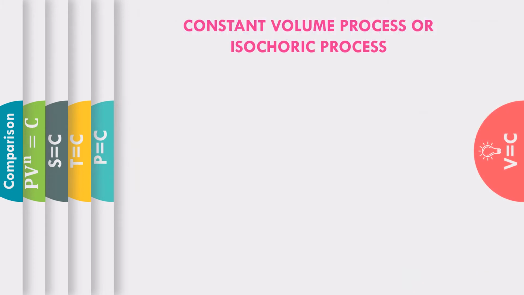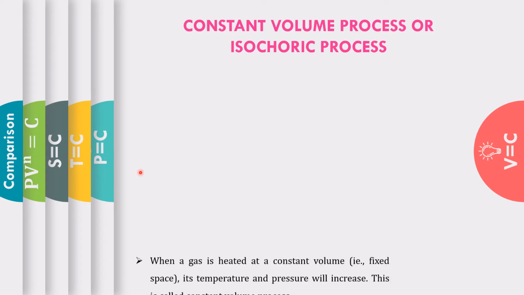The first one is the constant volume process. So what is a constant volume process? In this process, volume is constant throughout the process. We have properties like pressure, volume, temperature, entropy, enthalpy, which are available for any system or substance. Keeping one parameter constant, here the volume, is called a constant volume process, otherwise also called an isochoric process.